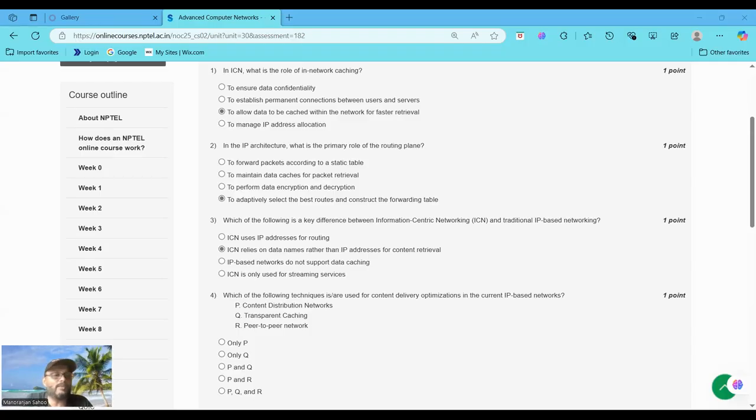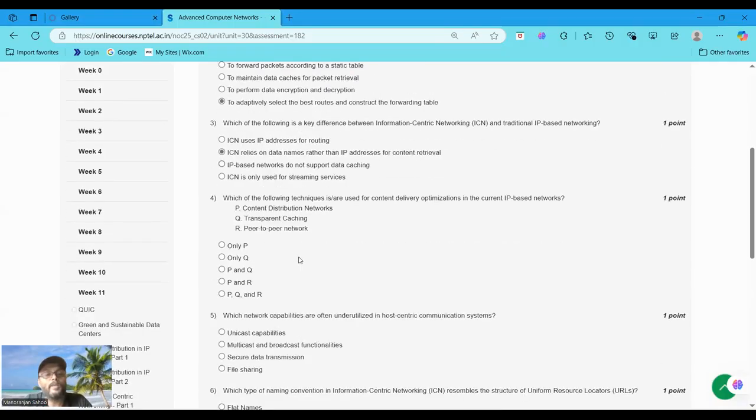But only option B, that is ICN relies on the data names rather than the IP address for content retrieval, is a correct statement, because the fundamental difference is that ICN focuses on what, that is content, rather than where, that is host locations. So the correct option is option B. Got it? Moving to question number 4. Which of the following techniques are used for content delivery optimizations in the current IP based networks?